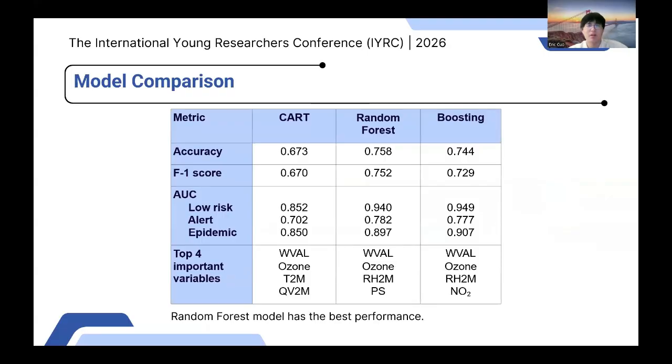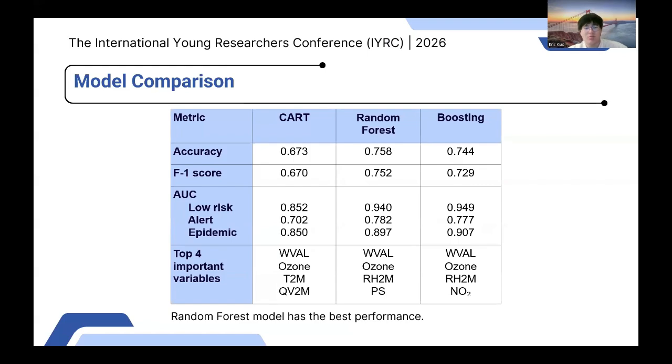So among the 3 models, the random forest achieved the highest prediction accuracy and the F1 score, indicating the best overall performance out of the 3 models. Its area under the curve values were slightly lower than those of boosting for low and epidemic, but higher for alert. Boosting showed slightly lower prediction accuracy and F1 score, while CART ranked the lowest among the 3 models.